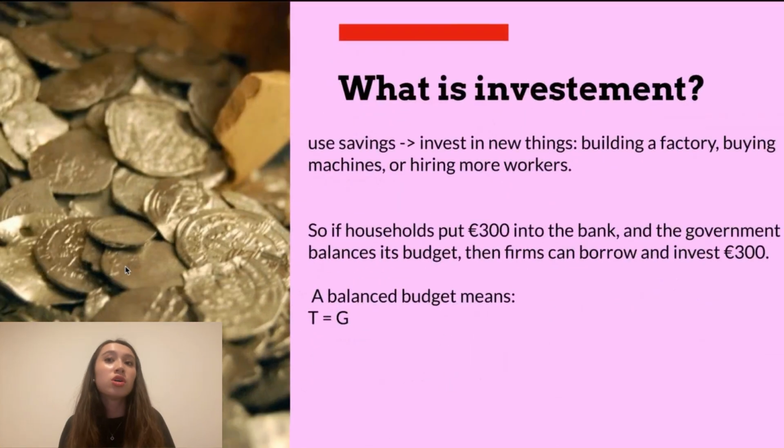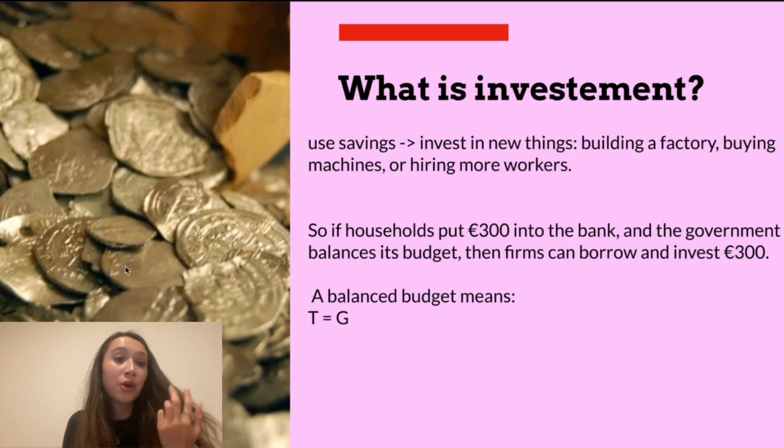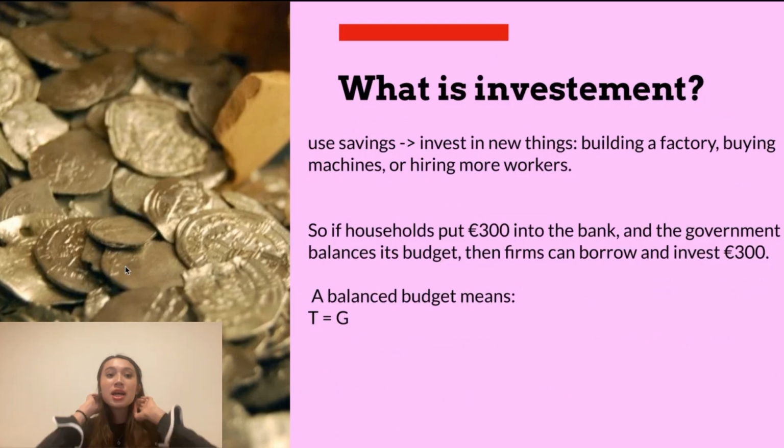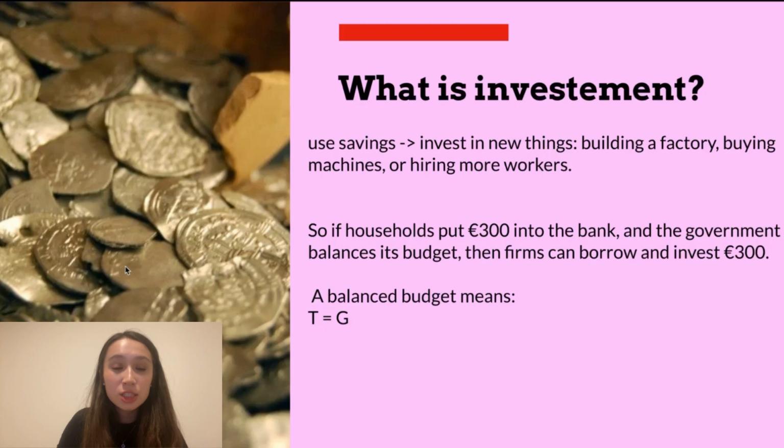Now, firms take those savings and use them to invest in new things, for example building a new factory, buying machines, or hiring more workers. And what we call that is investment, right? So if households put 300 euros in the bank account, as we mentioned, that's their savings, and the government balances its budget, then firms can borrow and invest